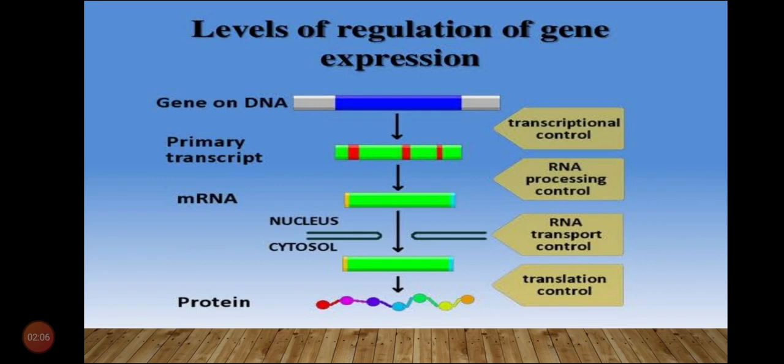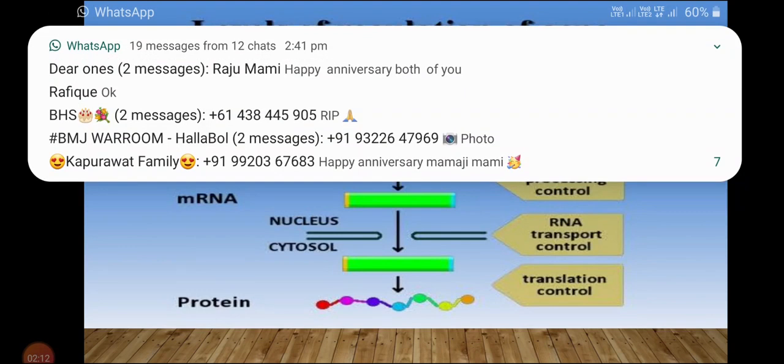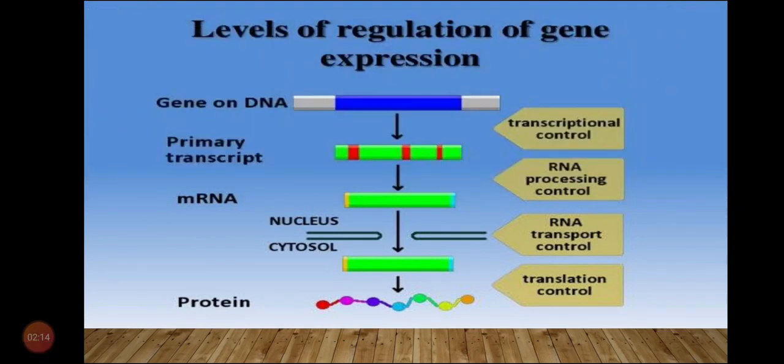First is the transcriptional level, that is formation of primary transcripts. We have already studied transcription. Second is the processing level, that is regulation of splicing. We have studied this splicing.